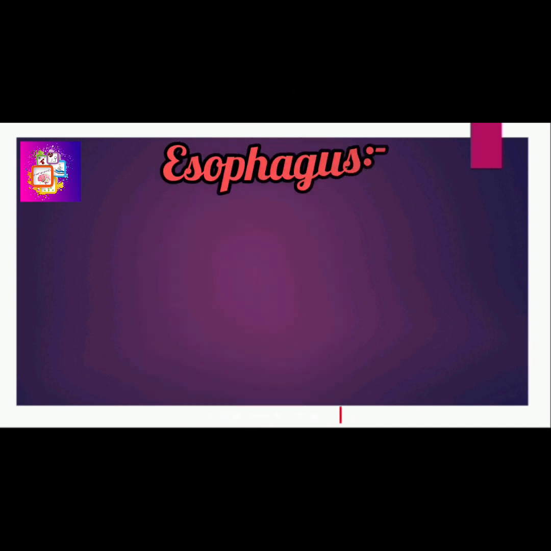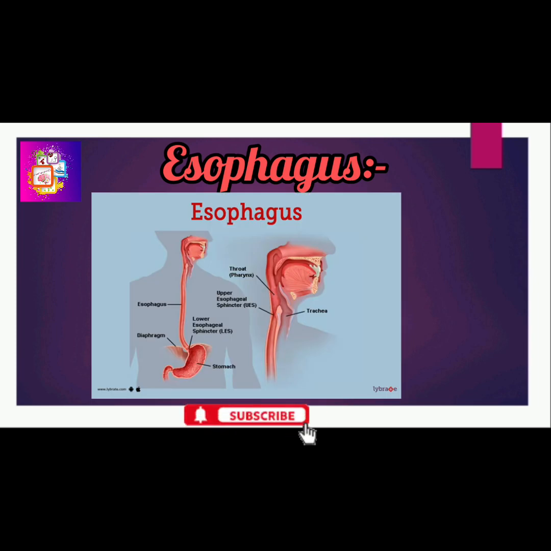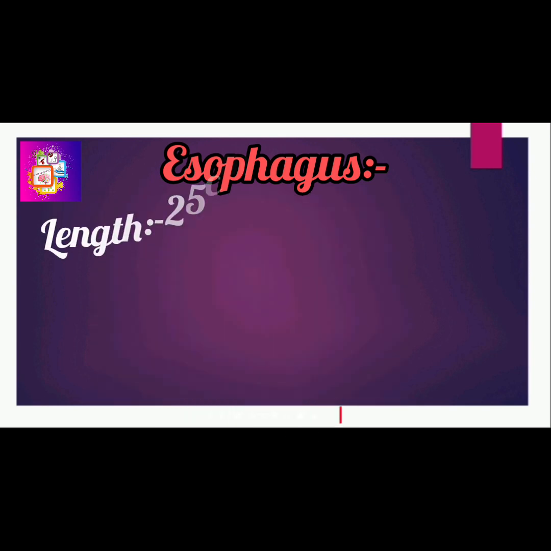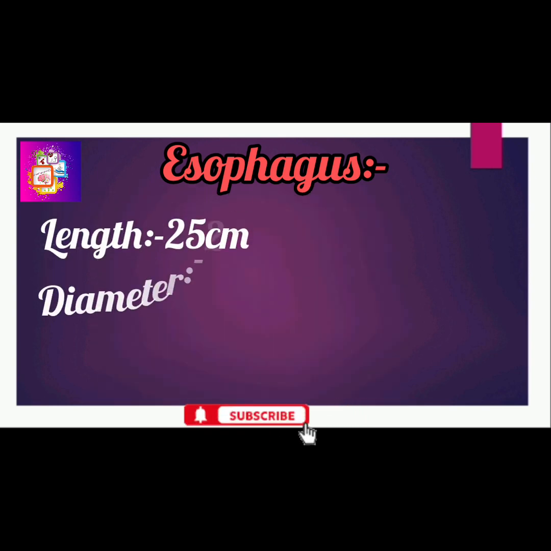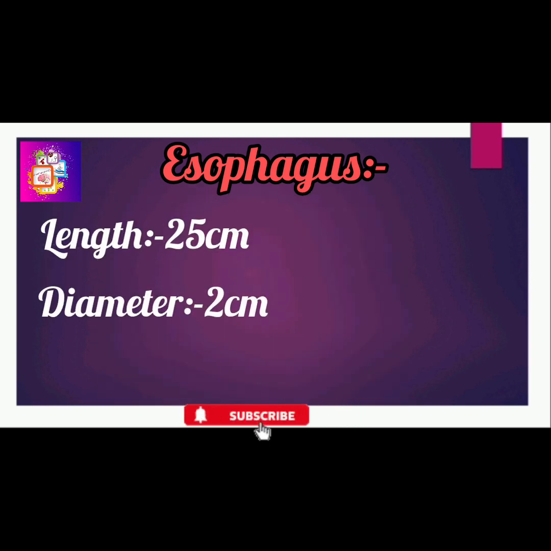Next, esophagus. The esophagus is commonly known as the food pipe and gullet. The esophagus is the muscular tube connecting the throat with the stomach. The esophagus runs behind the windpipe, that is the trachea, and the heart, and in front of the spine. The length of the esophagus is 25 cm and the diameter is 2 cm.